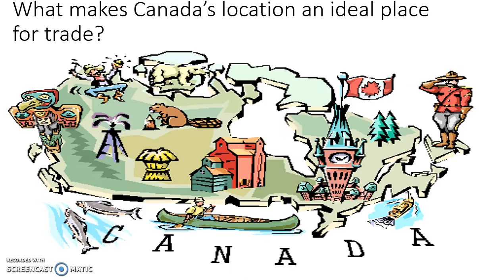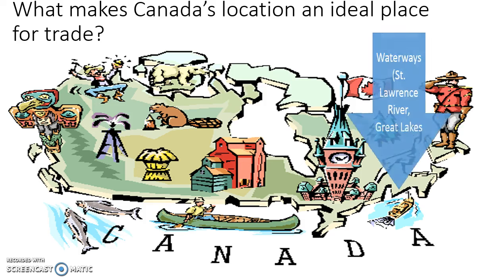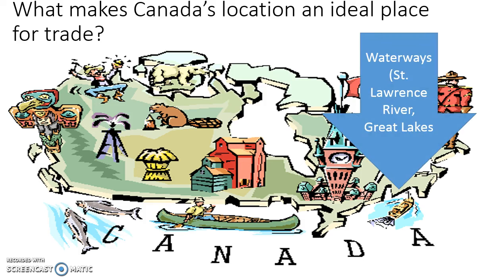It's cold. What makes Canada's location an ideal place for trade? You gotta give me 3 reasons. You should come up with 3 ideas here. First idea is waterways. The St. Lawrence River and the Great Lakes make it very easy to trade with not only into the heart of Canada over on this side, but also with the United States through the Great Lakes.